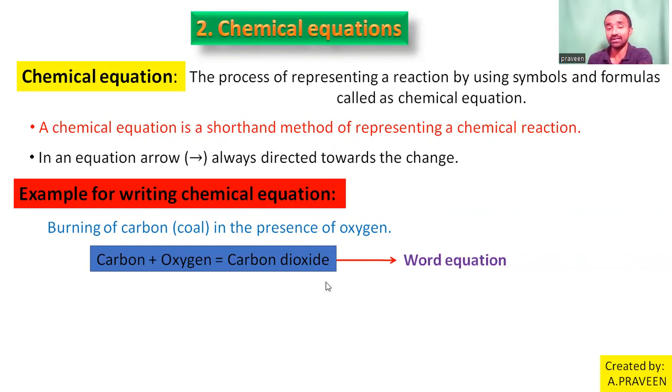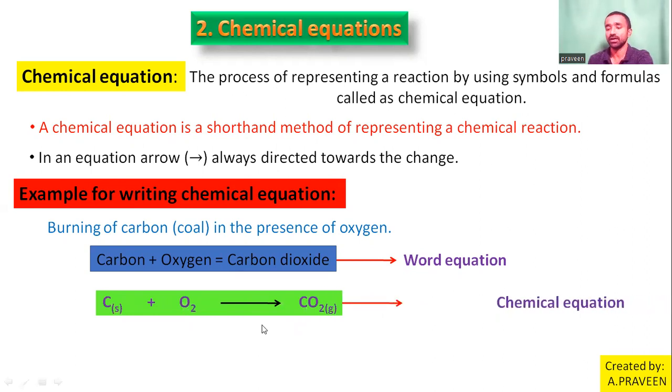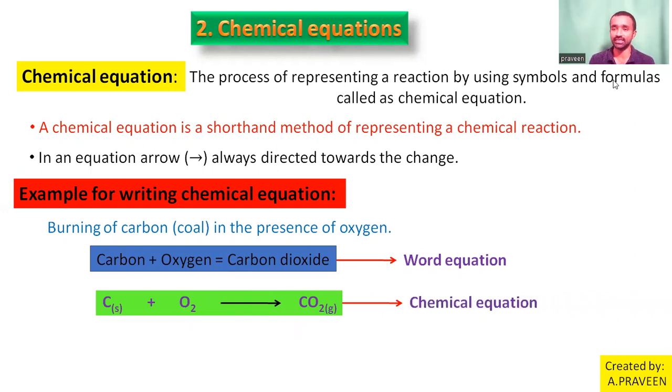After that, for this word equation, I can use the symbols and formulas for the compounds, whether reactant or product. So I can write carbon and oxygen together, with an arrow indicating the change, giving you carbon dioxide. So this is called a chemical equation. I think everyone got an idea what a chemical equation is.